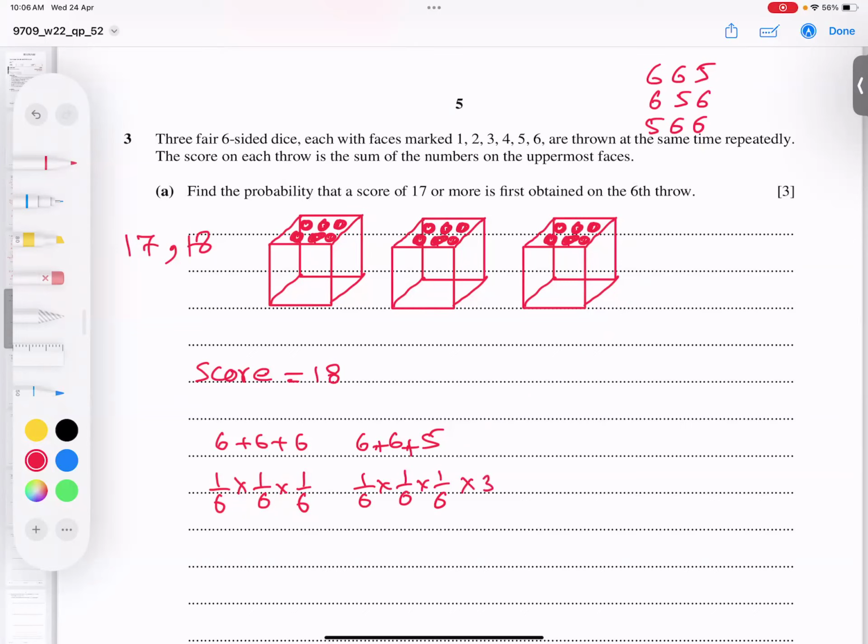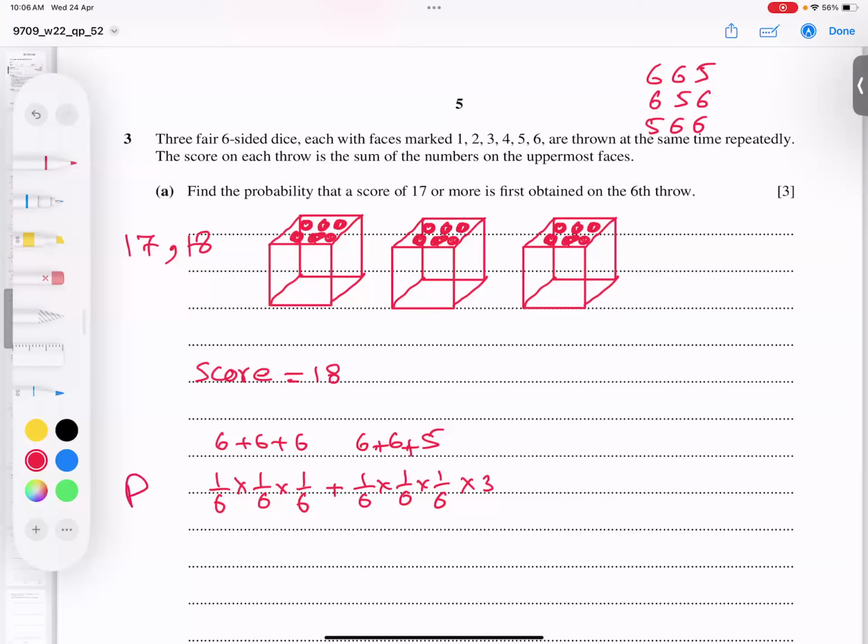If I multiply the answer by 3, and check in calculator, 1 divided by 216 plus 1 divided by 216 times 3, I'm getting the answer 1 over 54.